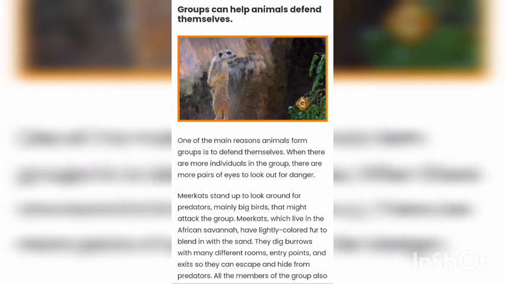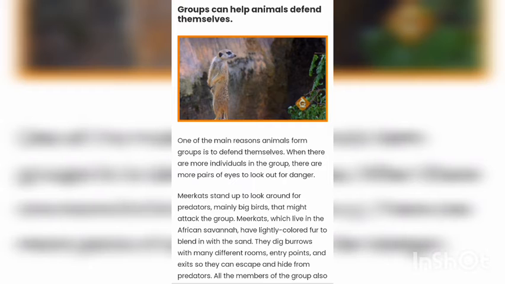Meerkats, which live in the African savanna, have lightly colored fur to blend in with the sand. They dig burrows with many different rooms, entry points, and exits so they can escape and hide from predators.